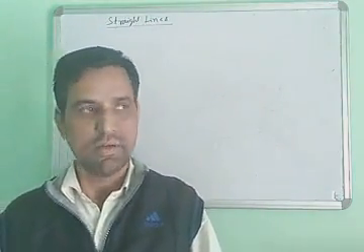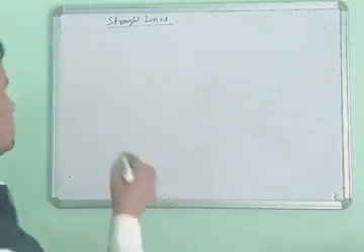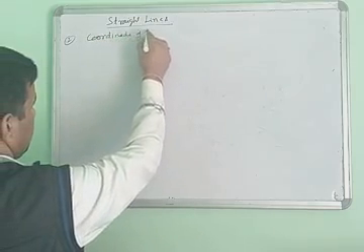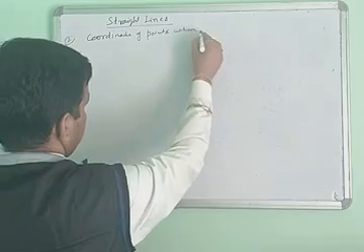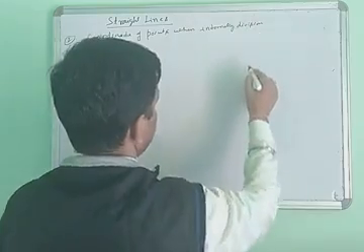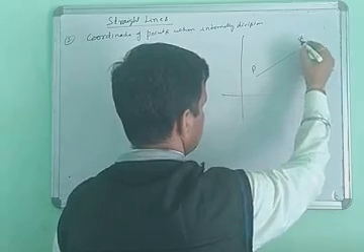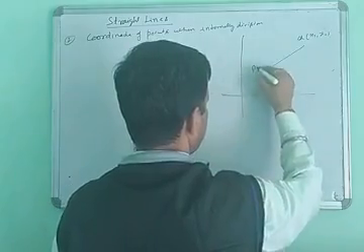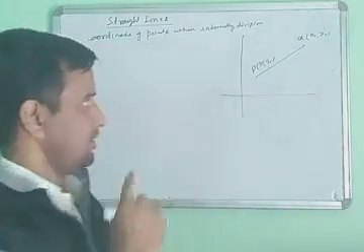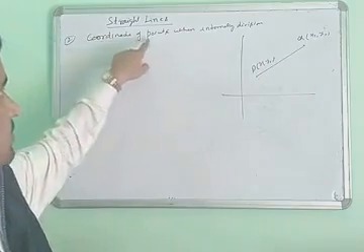Yes class, next I am taking the coordinates of a point when the point divides the line internally. Suppose on this line, this point is P and this point is Q. P has coordinates x1 y1 and Q has coordinates x2 y2. And here the condition is internal division.